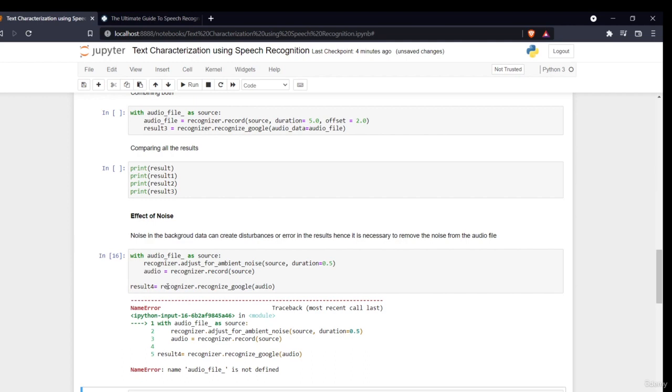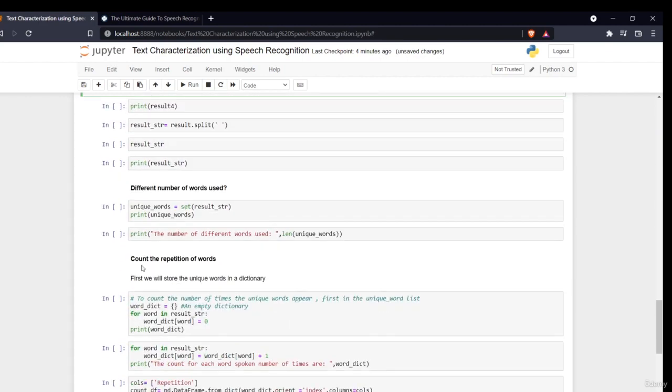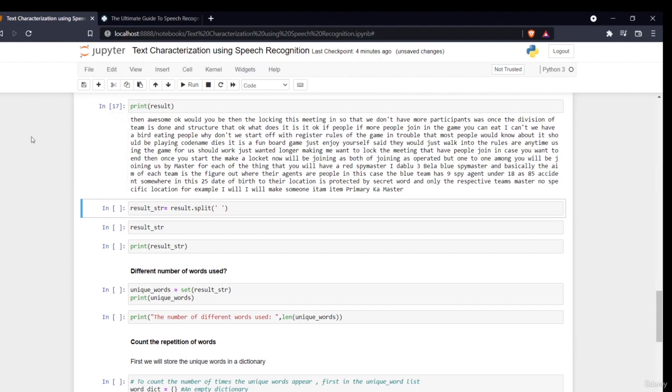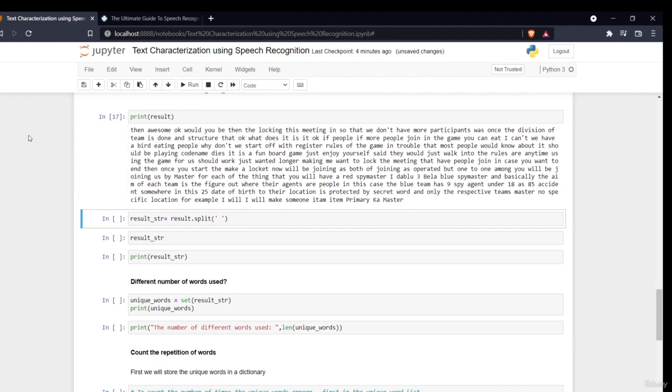The procedure is the same. In this case we don't see much difference in the result, as you can see, because we didn't have any noise. But if your audio file contains noise, or there are several different speakers and you only want to select one, then this is a very good feature.